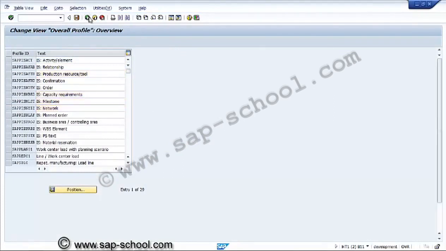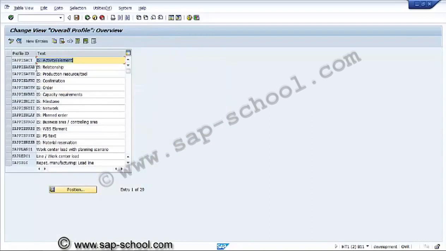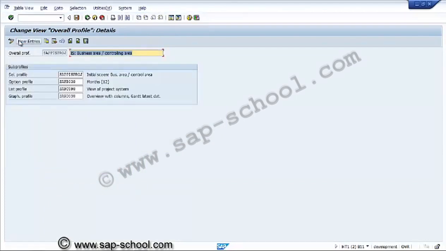We'll see the profile we have used, SAP PIS project. So this is the profile, business area and controlling area wise. Again, the selection profile is there, option profile, list profile.